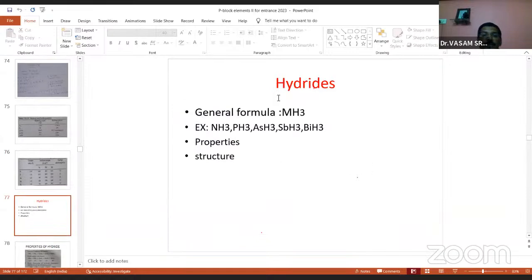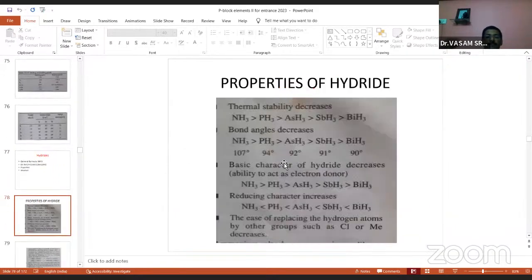And now the hydrides. The first property is the hydrides, general formula MH3, with examples, properties and structures. You see, these properties are most important. The hydrides are ammonia, phosphine, arsine, stibine and bismuthine. For thermal stability, ammonia is the most stable. The bond angle of ammonia is 107, then 94. The bond angle decreases from top to bottom. Ammonia is strongly basic because nitrogen is small in size and has a lone pair. For reducing character, bismuthine has the most reducing character. These are the properties of hydrides.